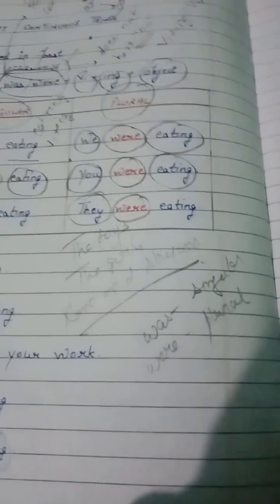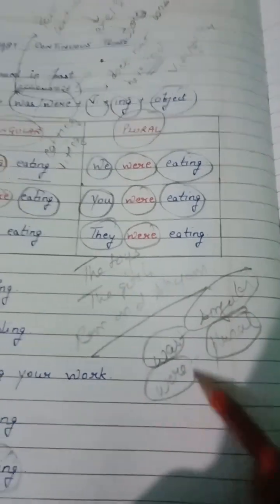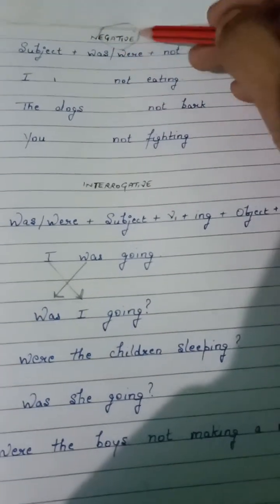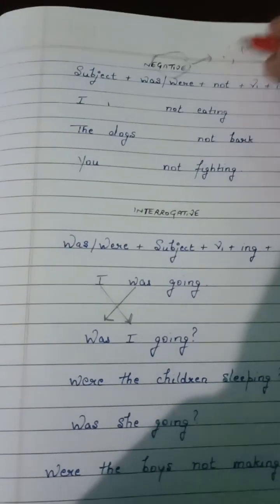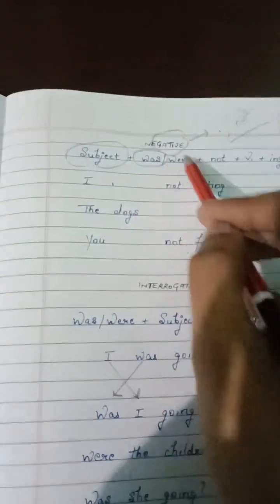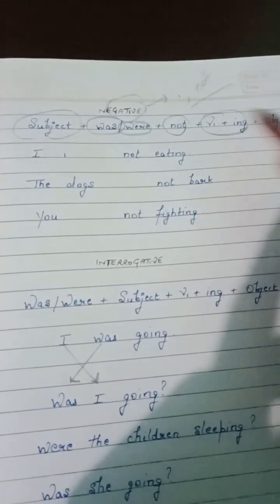So if you always remember this, that a singular subject will have "was" and a plural subject will have the verb "were", you are not able to make any kind of mistake. Now let's go to negative sentences. A negative sentence is a sentence which consists of "not" or "nothing". It also has a structure similar to the affirmative, but it consists of "not". Subject, then was or were according to the person, then not, and then V1 plus ing, then object.